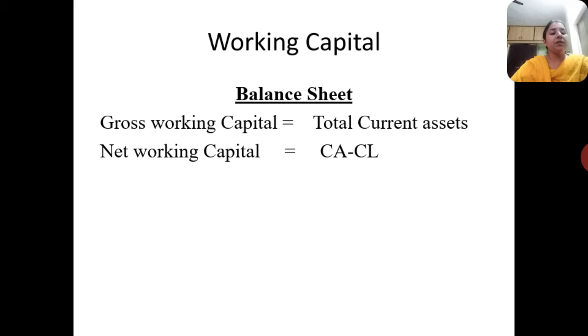In the balance sheet concept, we can calculate the gross working capital with the help of total current assets. We have to add all the current assets. For calculating the net working capital, we have to use total current assets and current liabilities, and calculate the difference between current assets and current liabilities.